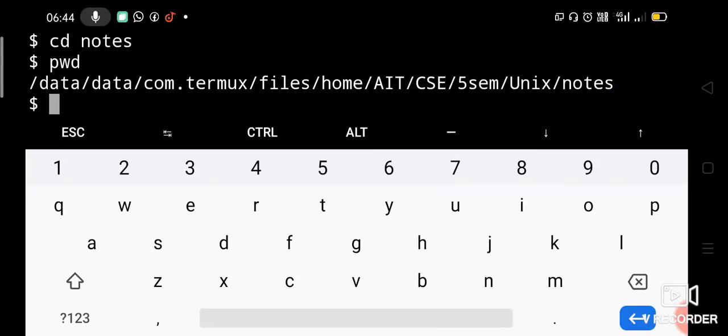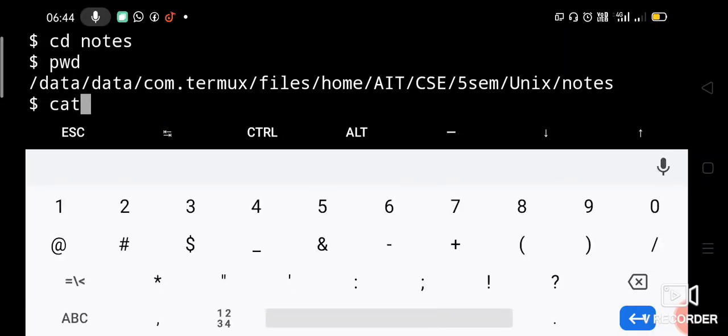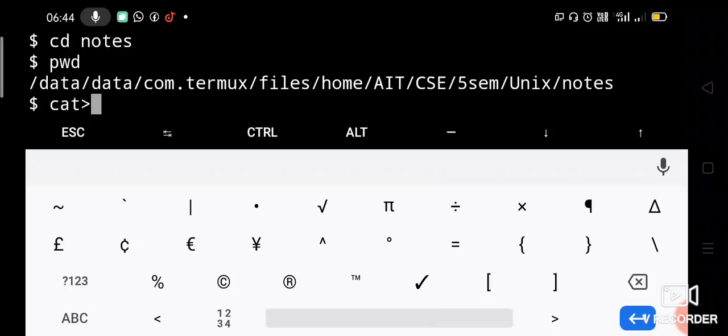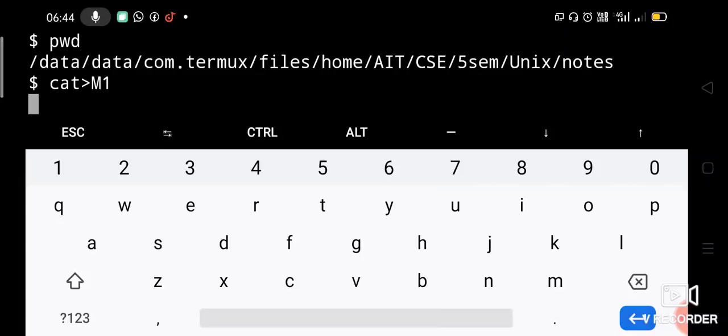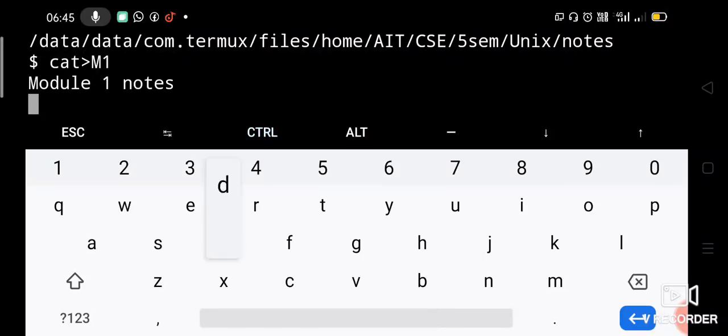So under the notes directory, create 3 files: cat redirection m1. We can type some contents. Let us say module 1 notes. Then Control D. Okay, so now the file is created.